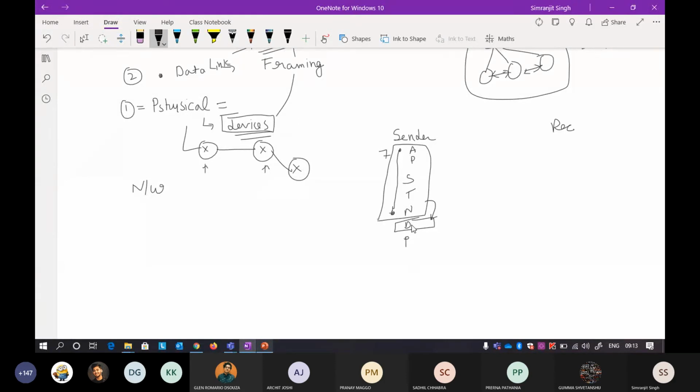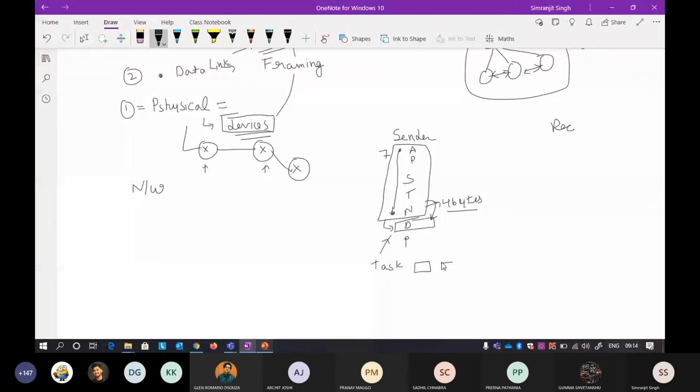Suppose I am talking about some data, like 4 bytes, from the network layer passed to the data link layer. The task of the data link layer is to put that 4 bytes of data into frames. This is framing.